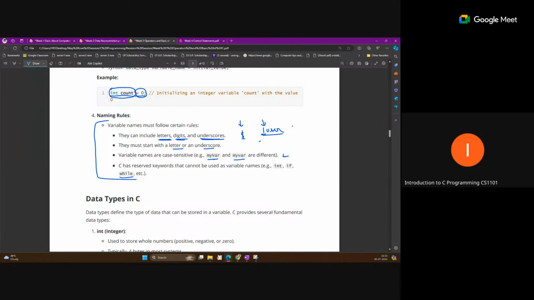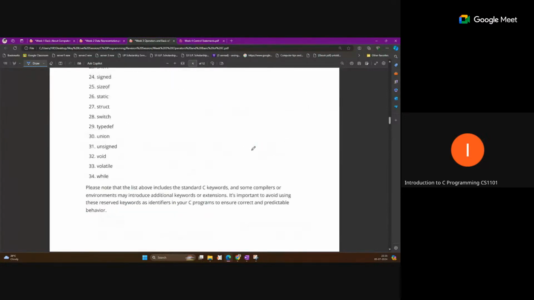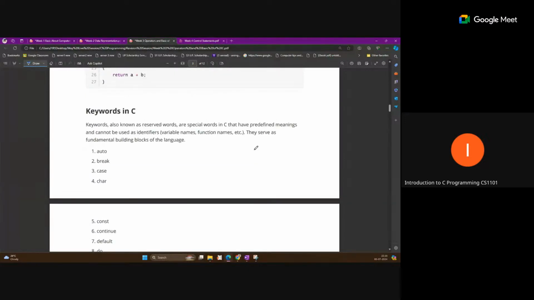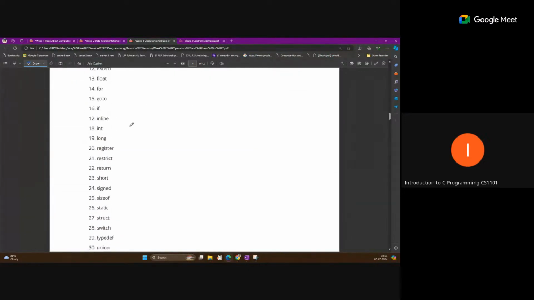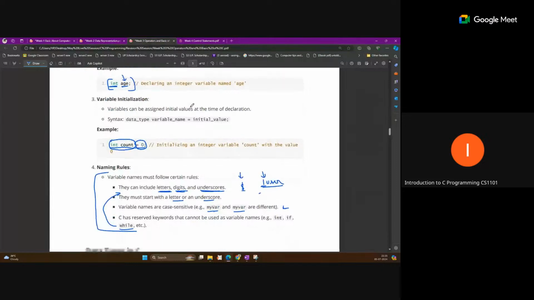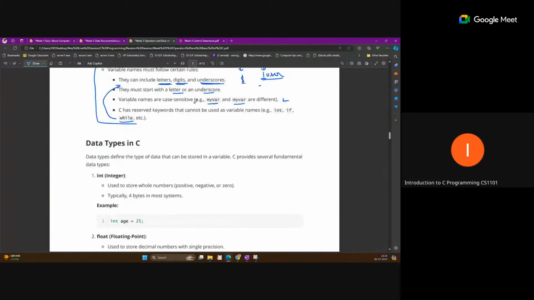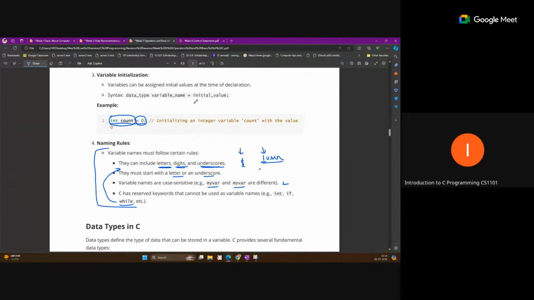If you don't know that while is used for the loop, that it is a keyword in the language, this looks like it follows the rule, but it is not valid because while is defined in the language. So you can go through the keyword list once and look at what keywords are defined in the language. This is the important rule for the exam purpose. Just remember this.